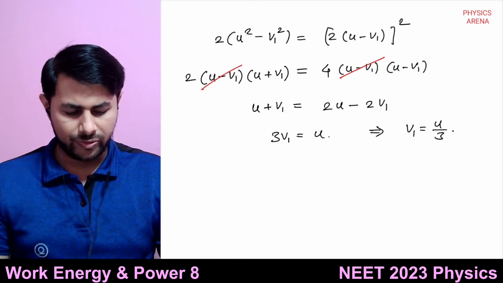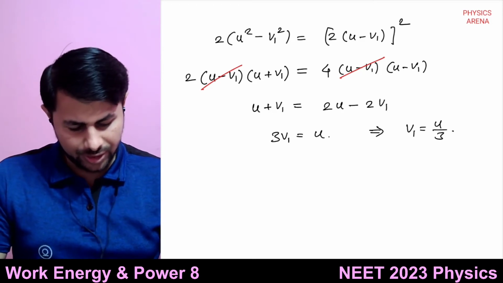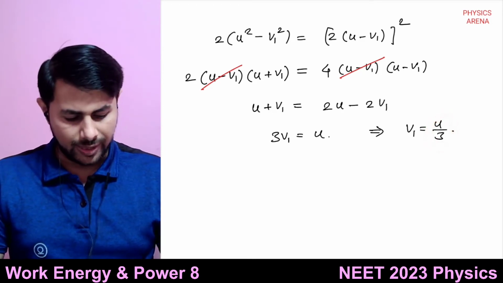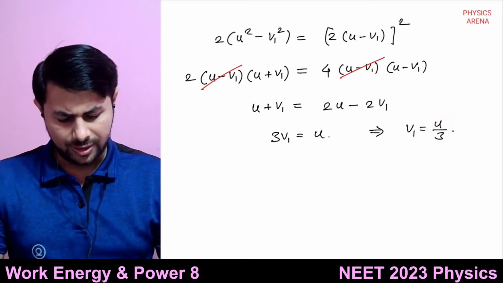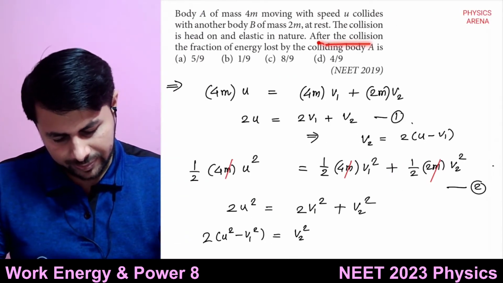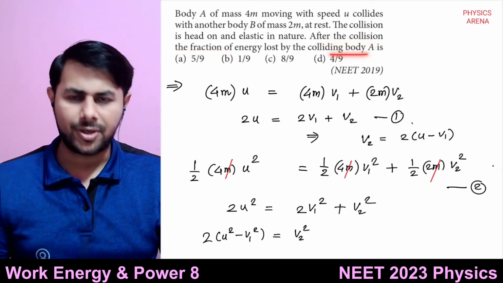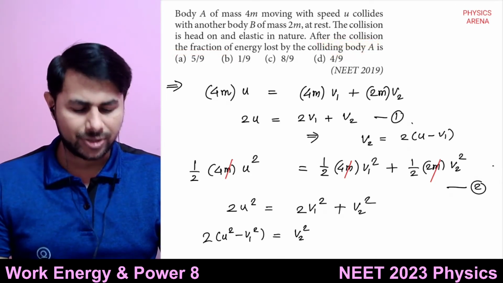Okay, so we found the final velocity of first body. Its initial velocity was u, final velocity is u by 3, and we want to find out the loss in kinetic energy. After the collision, the fraction of energy lost by body A is. So what will be the fraction of energy lost?